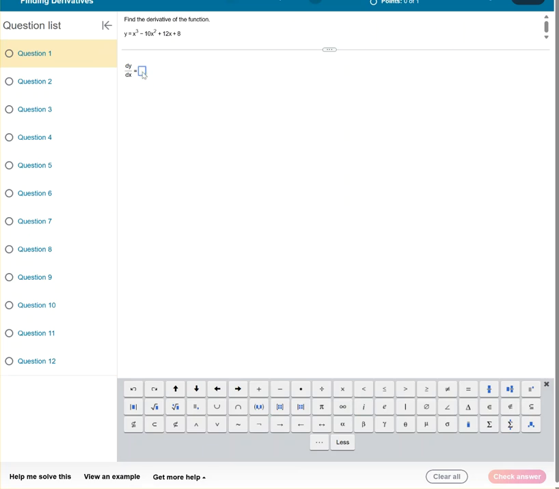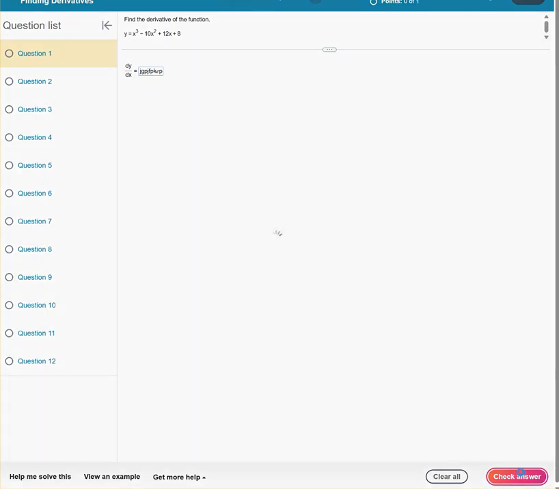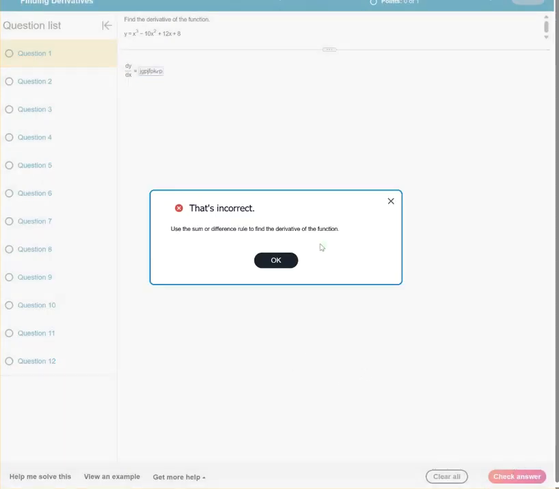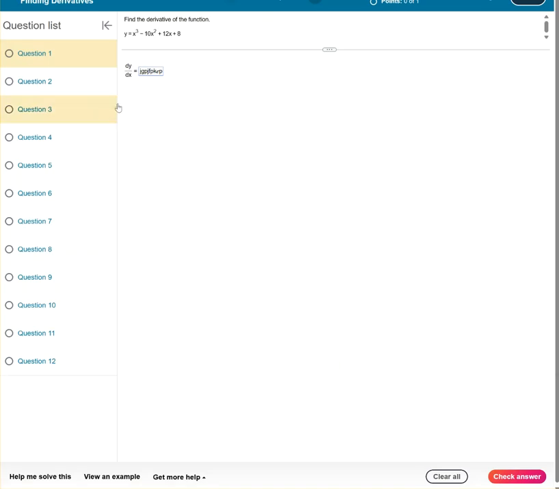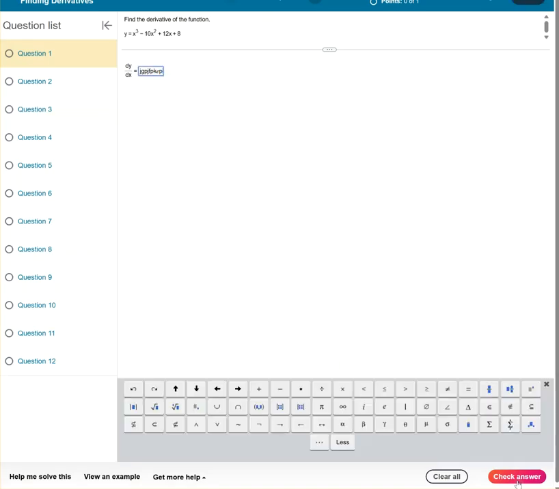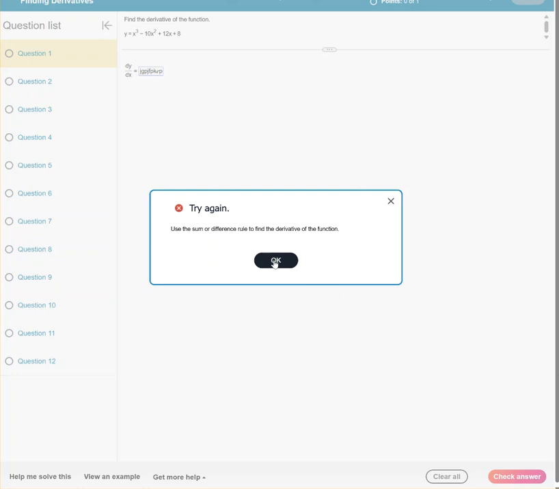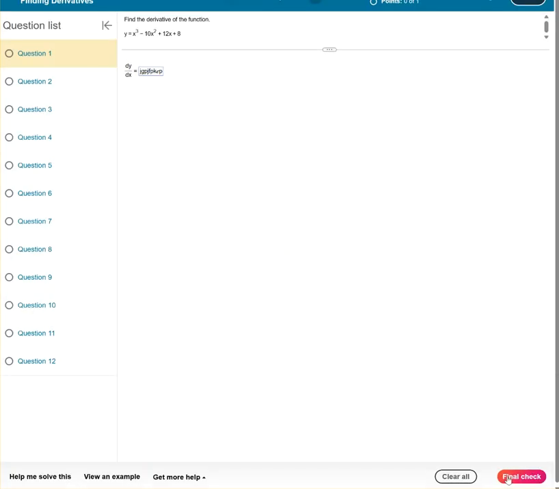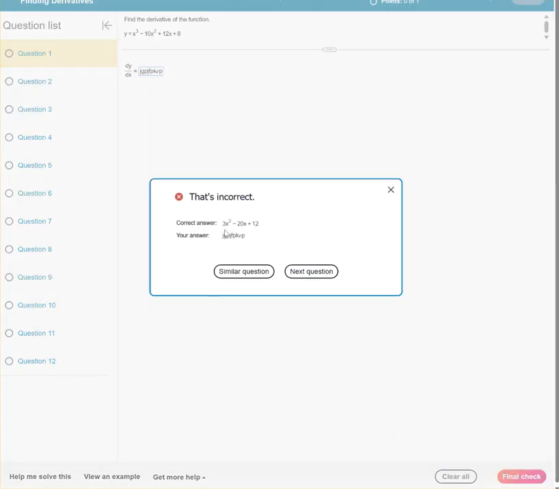So I'm going to put in some gibberish here, and let me close this part, and I'm going to say check my answer, and it says use the sum or difference rule. So it said you didn't get it right, but be sure you use this rule to find the derivative. Okay, and I just leave it like that. Check again. You're going to get the same kind of little hint, and now it says final check, and I click check it, and it says this is the correct answer. This is what you answered.